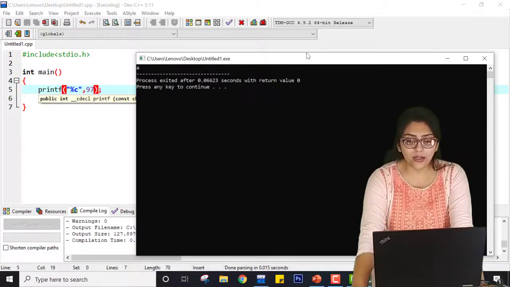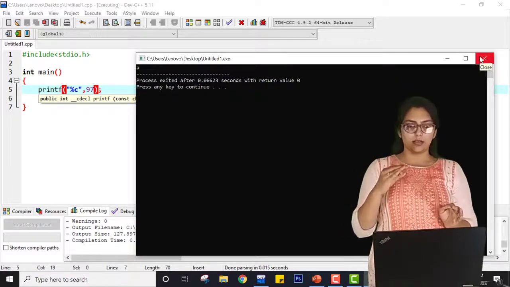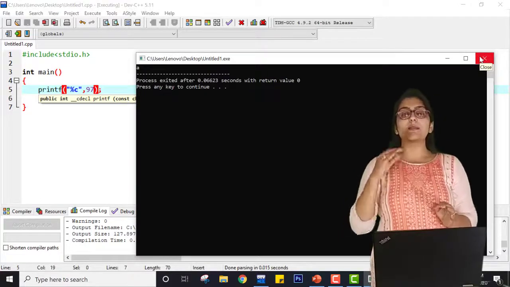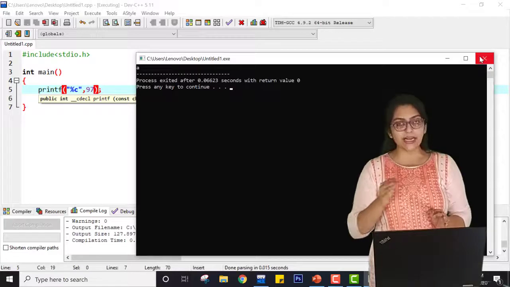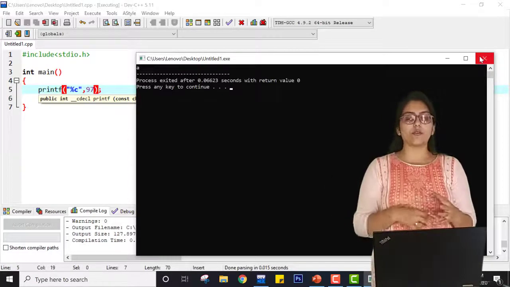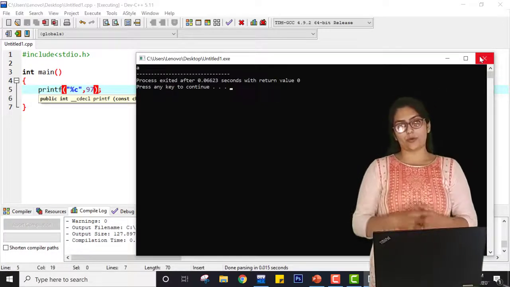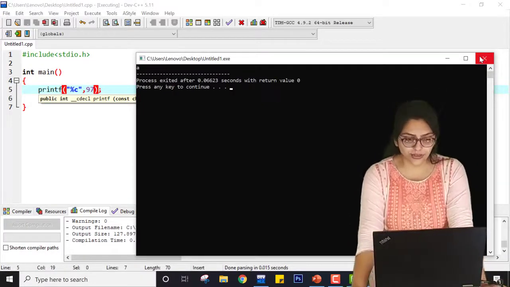Now these ASCII values are sequential. So if small a starts with 97, then that means small b will be 98 and so on. Similarly, for capital A it is 65, for capital B it will be 66 and so on. So this is how you can print a character.